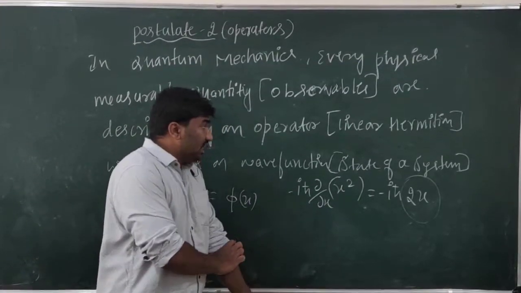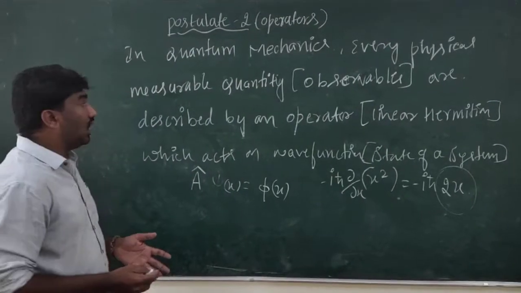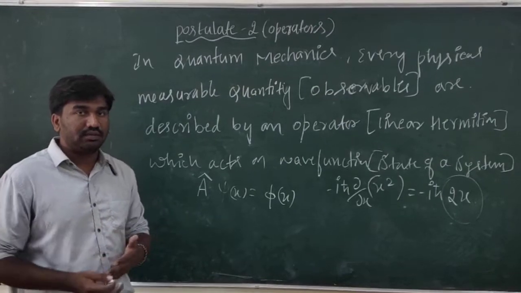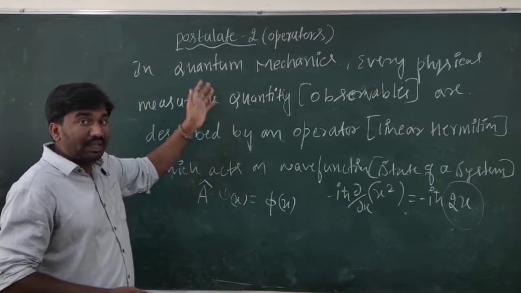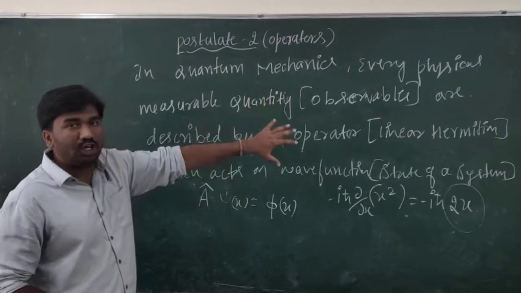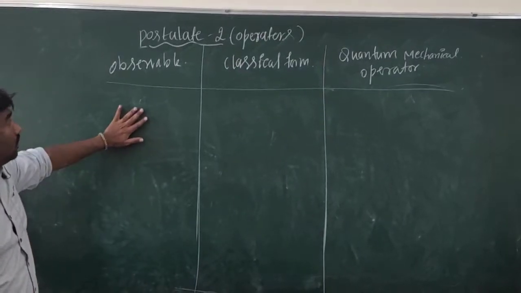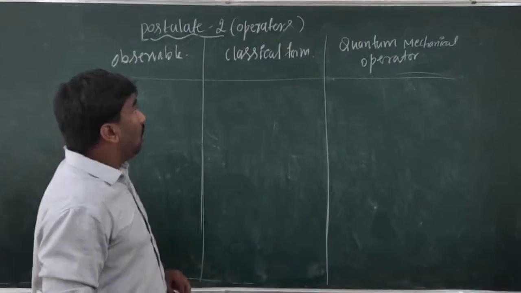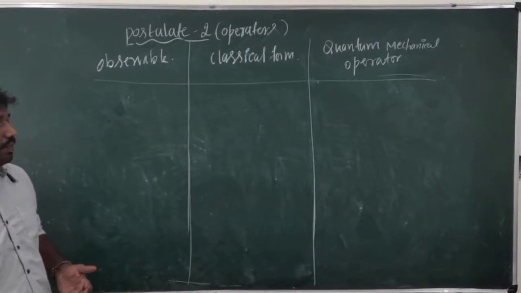Let us see some. We know that every classical observable has a corresponding quantum mechanical operator. So what are these measurable quantities, and how do we replace them with quantum mechanical operators? Let us see how we have to operate and replace these observable quantities in terms of operators.